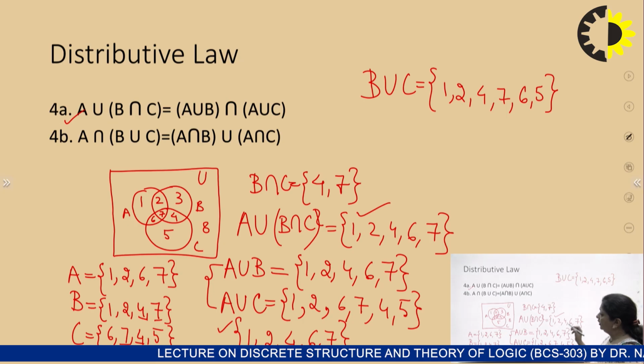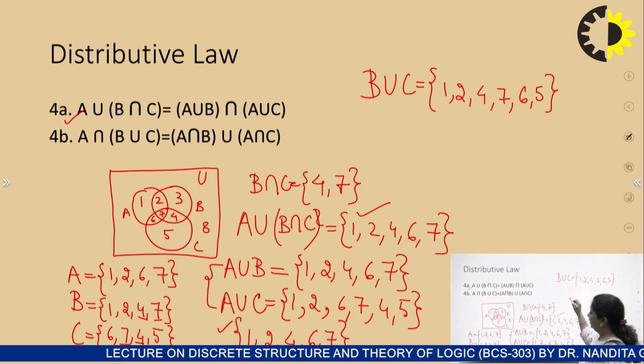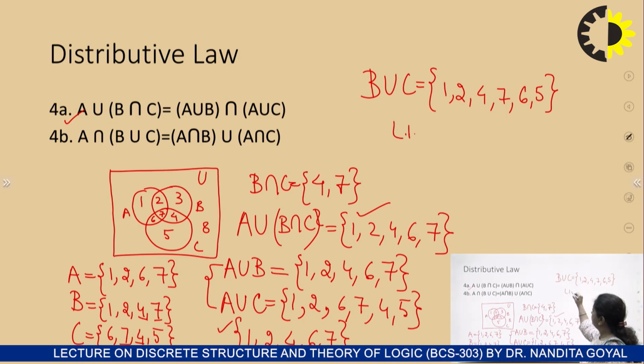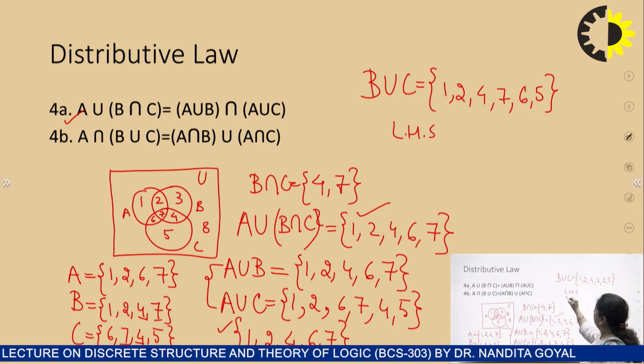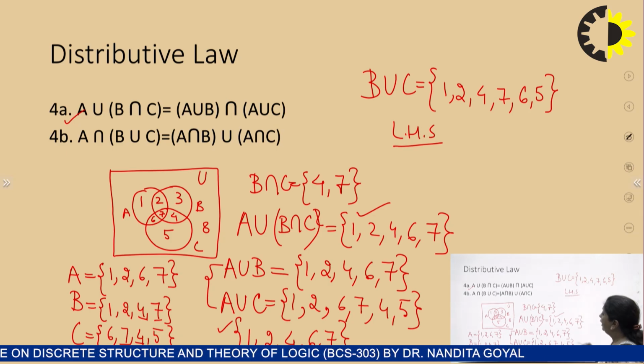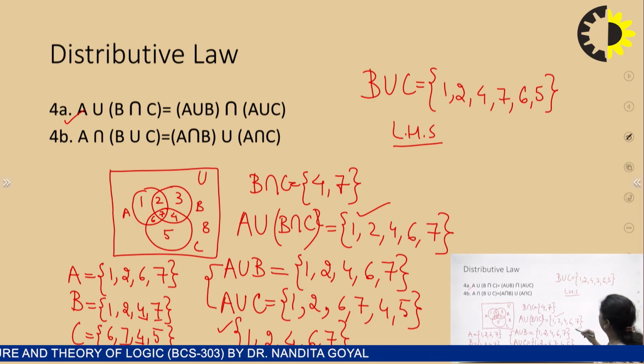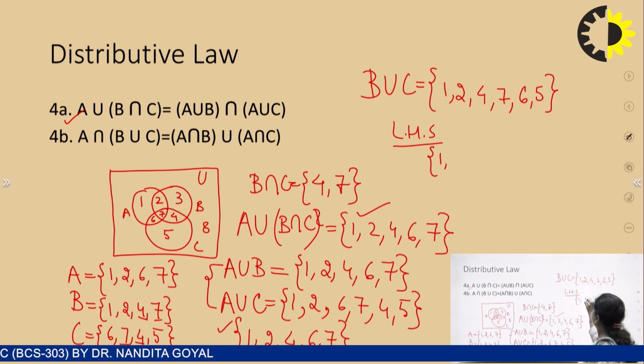So when we take the intersection, what will we get? This will be my LHS. What will be A intersection with this value? So when I take the intersection of A with this value, I get 1, 2, 6 and 7. So this is my LHS.